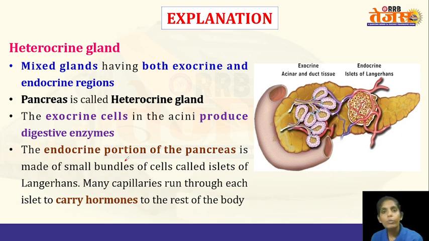So how is it possible? The exocrine part of the pancreas has acinar cells which secrete different digestive enzymes and digestive juices that will be released into the digestive tract. Then the endocrine part of the pancreas has islets of Langerhans which constitute the alpha cells and beta cells that release the insulin and glucagon hormone. So the pancreas can perform both the exocrine function and the endocrine function.